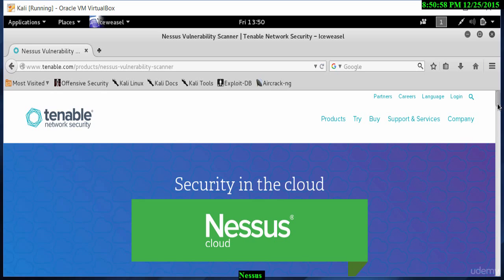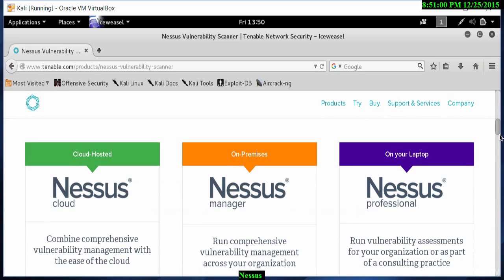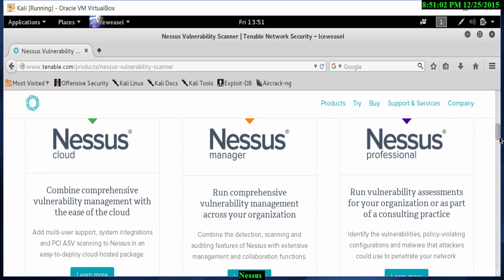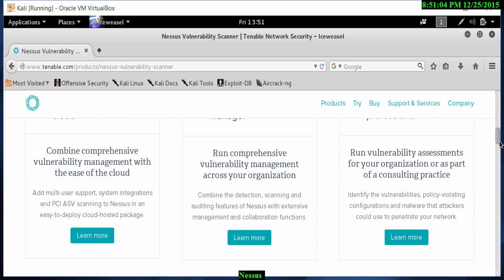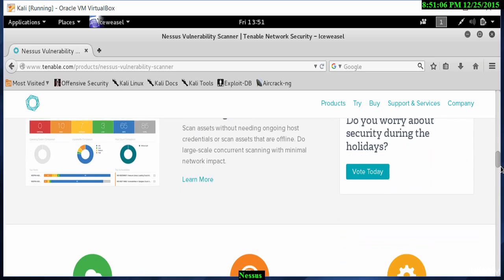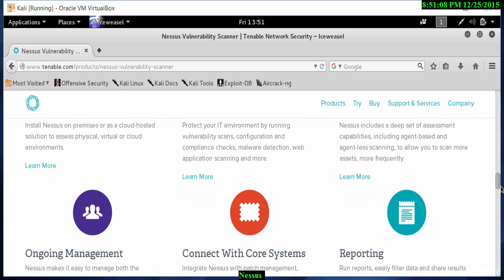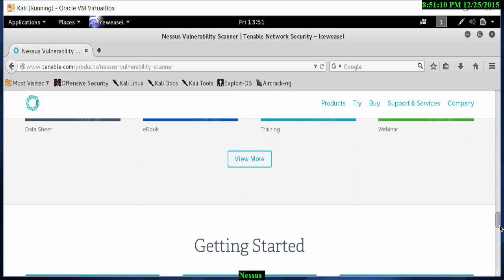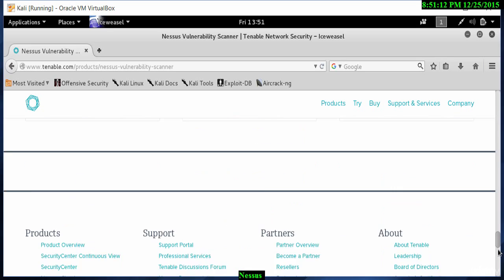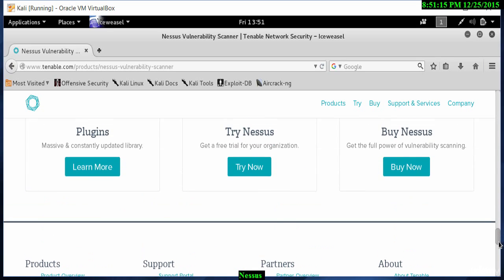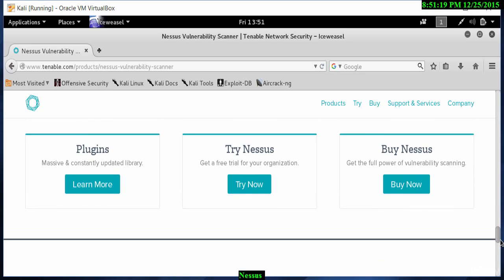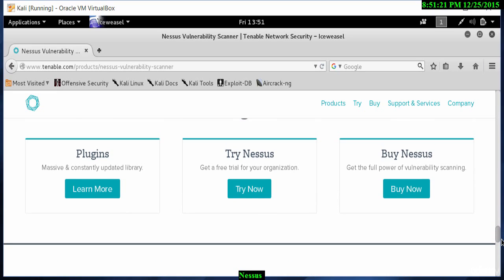We have Nessus for the cloud. In this case, we're going to use the desktop tool, which we will be using to install on Kali Linux. So let me just scroll down to find where that link is, and you'll have to do the same thing. Where you see it says try Nessus, get a free trial for your organization, I will click on this link.